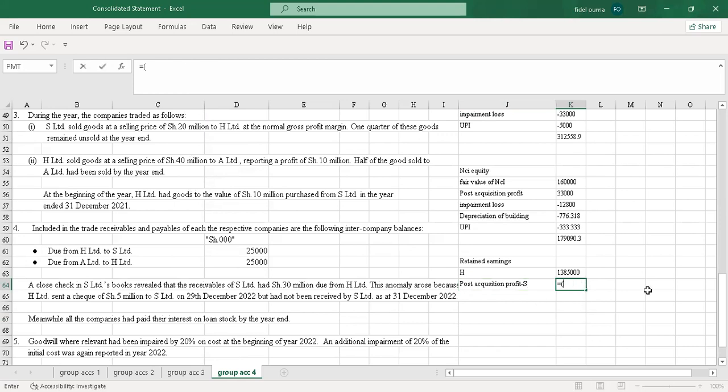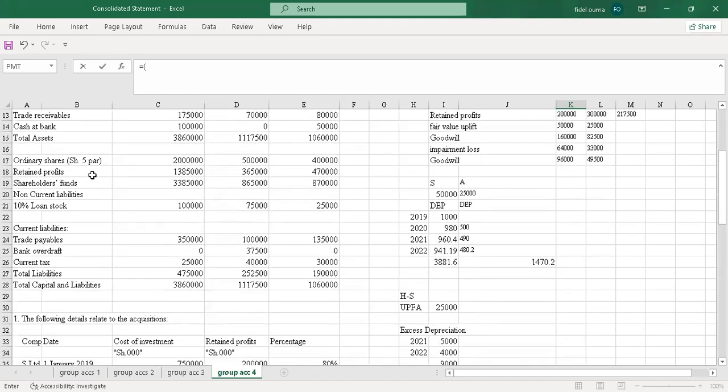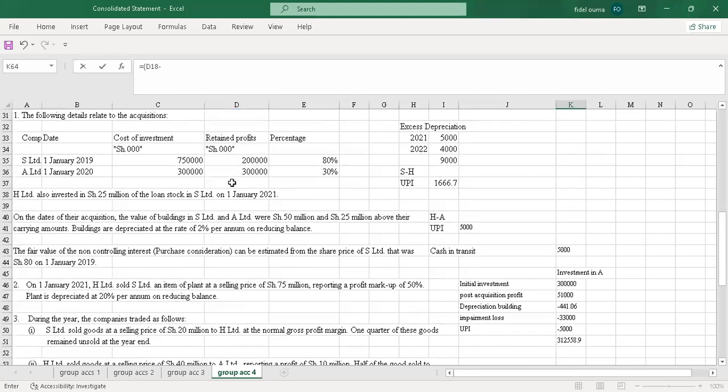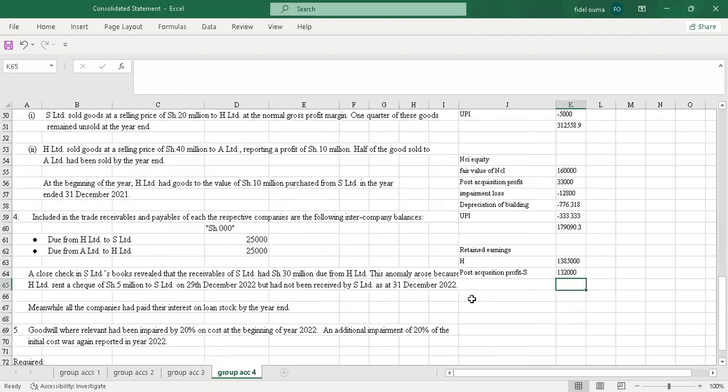It equals bracket, I'll go for the retained profit for S, then I'll subtract the one for pre-acquisition, which is this. Then I put the bracket and multiply this by 80% because the holding company only controls 80%. You see, the 20% went with the NCI.